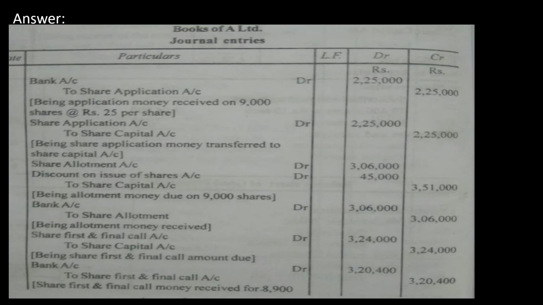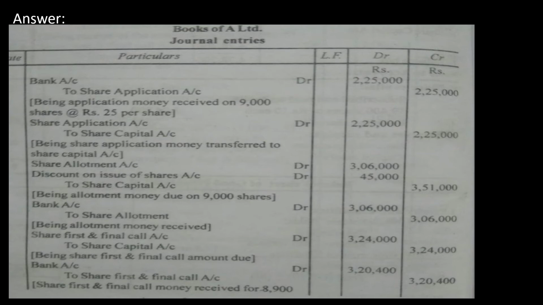That is your allotment money. Now we are going to get the allotment. Bank to share allotment is 3,06,000. We were supposed to receive 3,51,000, but we received only 3,06,000, which means the remaining money is in arrear. Then first and final call: we are supposed to receive 3,24,000 rupees, we received only 3,20,400, which means 3,600 is a shortage, nothing but arrear.